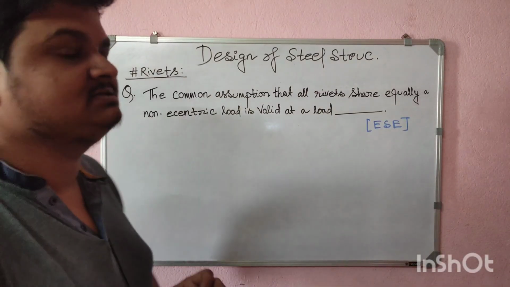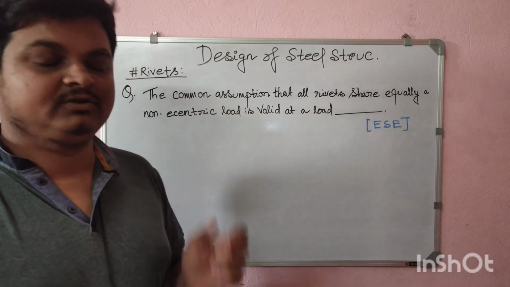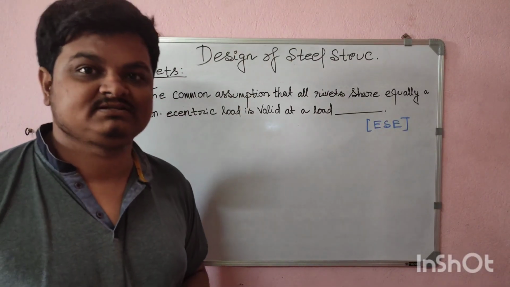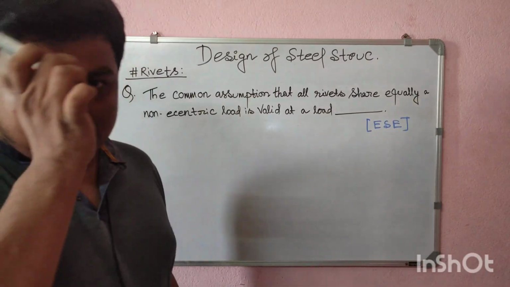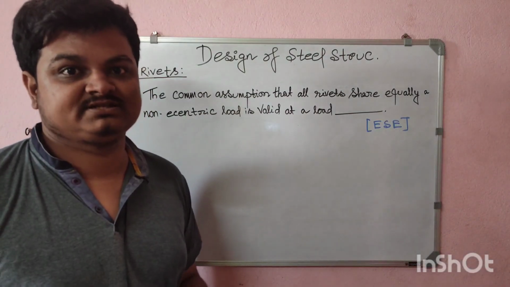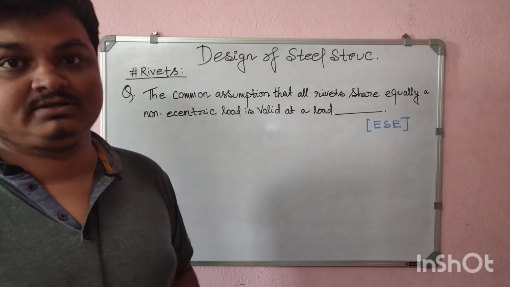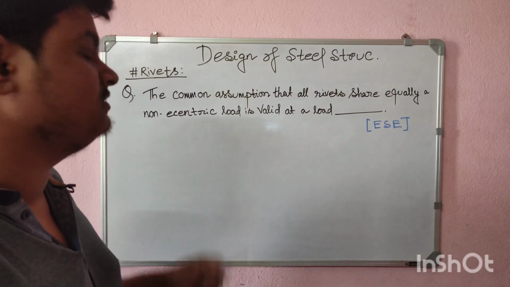But in actual case it doesn't happen, because when you are talking about some number of rivets, the outer rivets of the members or the connection take more stress compared to the inner ones. So the variation is not the same, or constant, for all rivets.